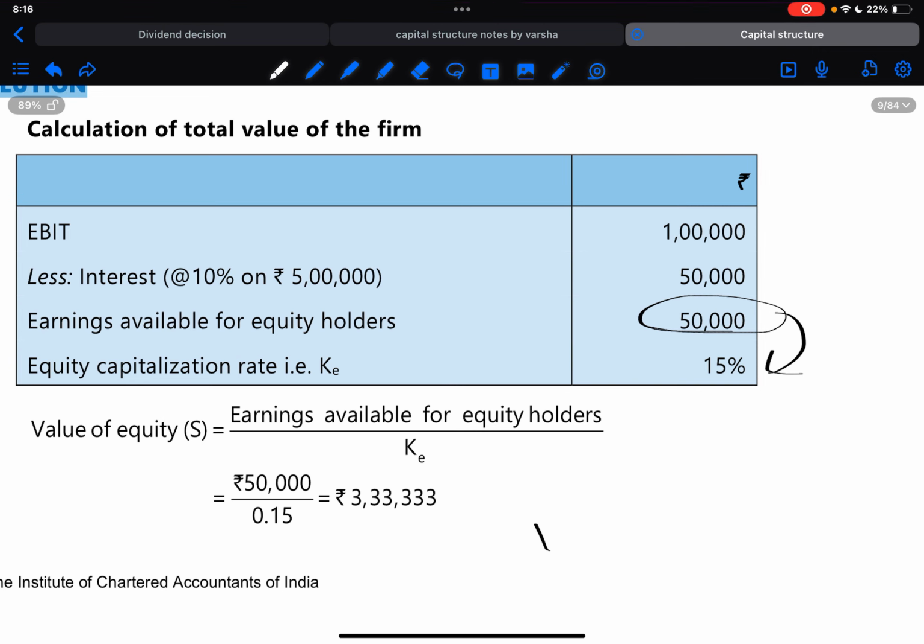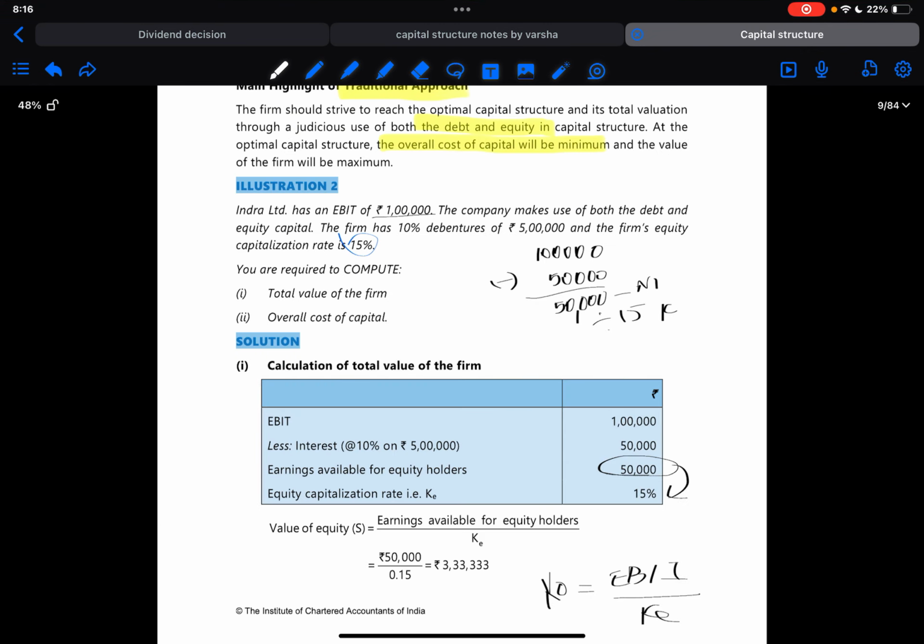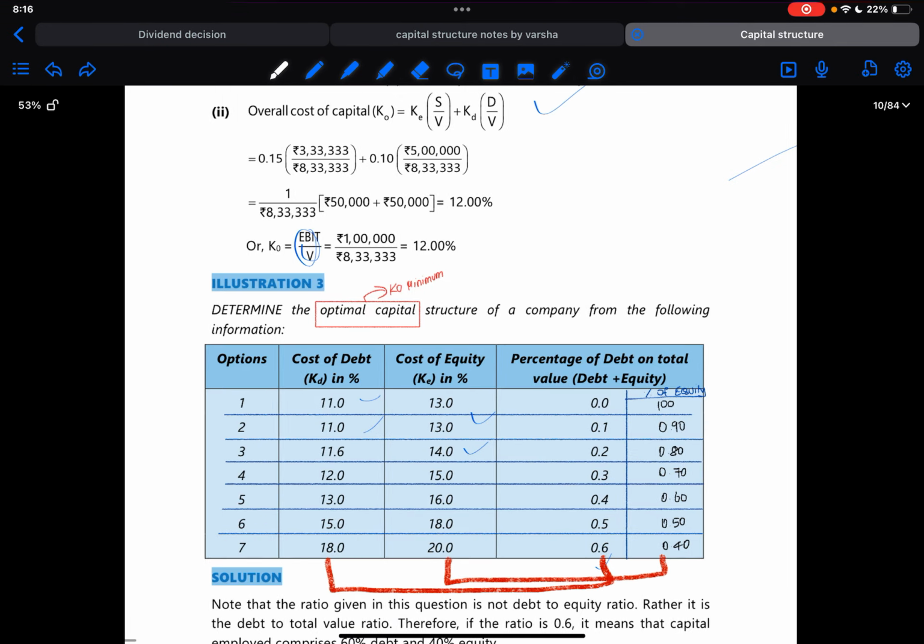We know that value of firm, overall capital, is equal to EBIT divided by KE in case of an unlevered firm. Okay. So we also know that value of firm is equal to shares plus debentures.